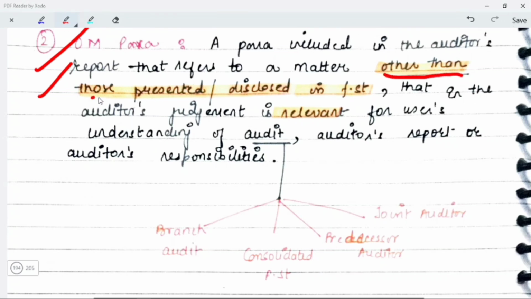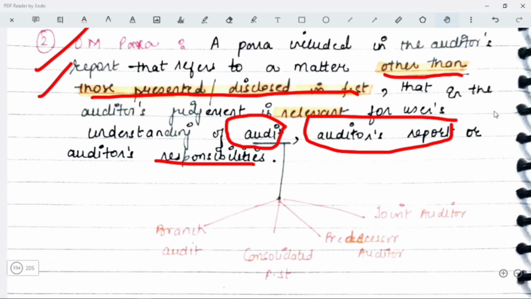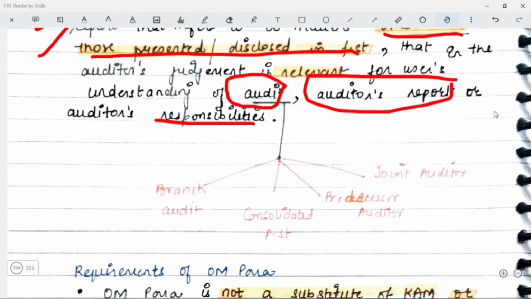A para which is included in the auditor's report that refers to a matter other than those presented or disclosed in the financial statements, which means that this is not related to the information given in the financial statement, but this is given when the auditor thinks in his judgment it is relevant for the user's understanding of the audit. ऑडिट की बात हो रही है यहाँ पे, या फिर ऑडिटर्स रिपोर्ट, या फिर ऑडिटर की रिस्पॉन्सिबिलिटीज.